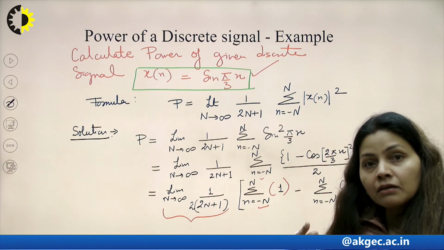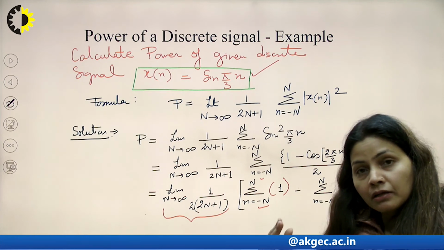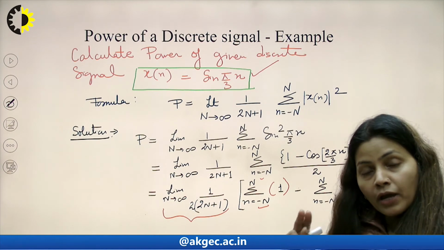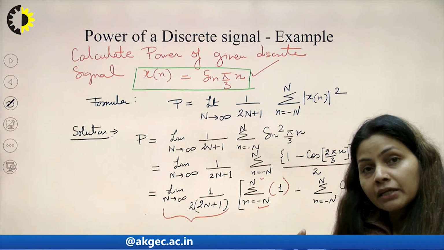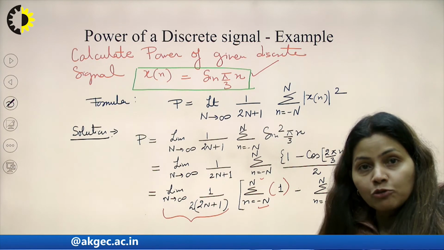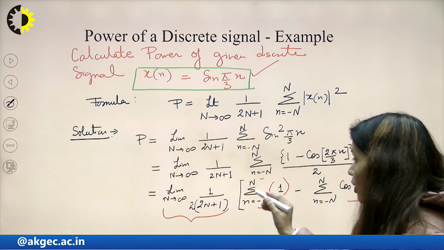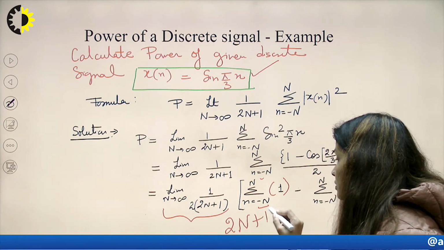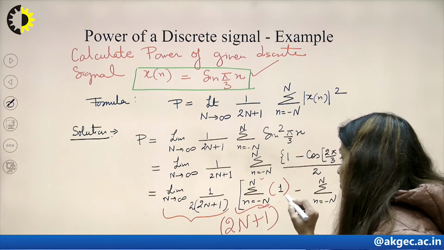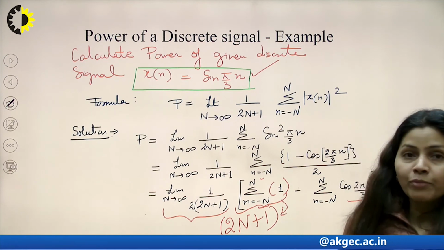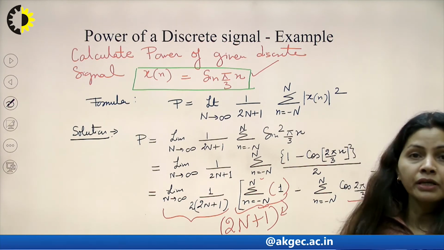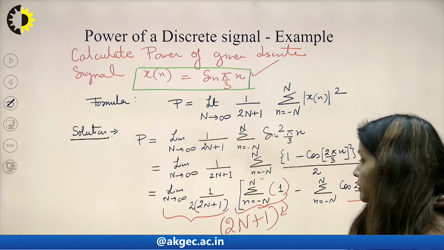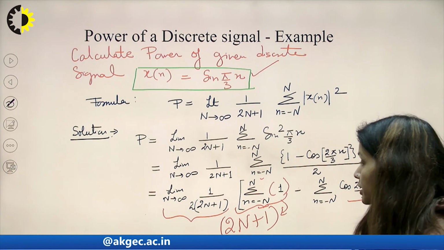So, minus 3, minus 2, minus 1 and all the values are 1 at these discrete points, 0 and then 1, 2, 3. So, I am getting total 7 values. That means I am getting 2N plus 1 values. So, this summation from minus N to capital N will lead to 2N plus 1.